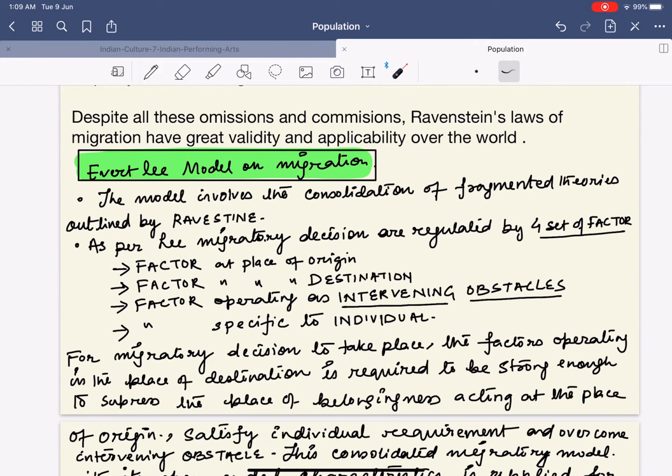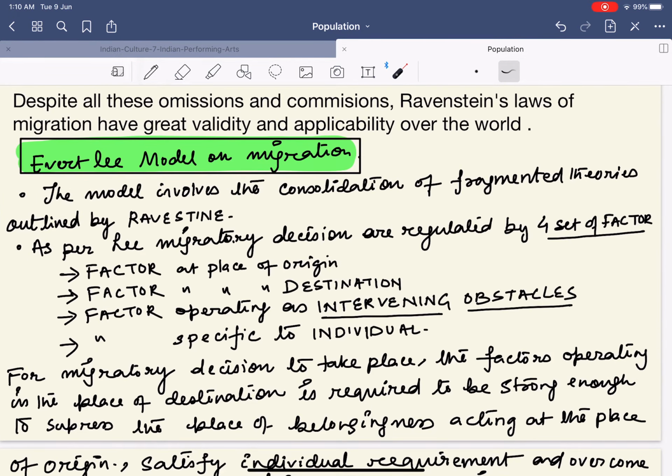The model involves the consolidation of the fragmented theories outlined by Ravenstein. As per Lee, the migratory decision is regulated by four sets of factors: factors at the place of origin, factors at the place of destination, and factors operating as intervening obstacles. What are intervening obstacles? Such factors which are preventing migration.